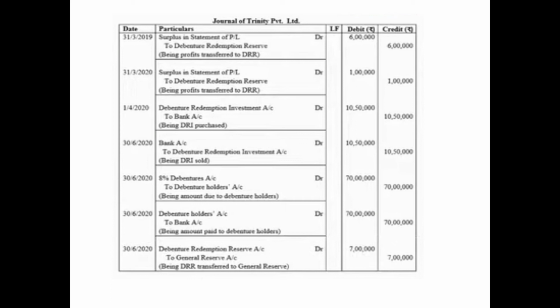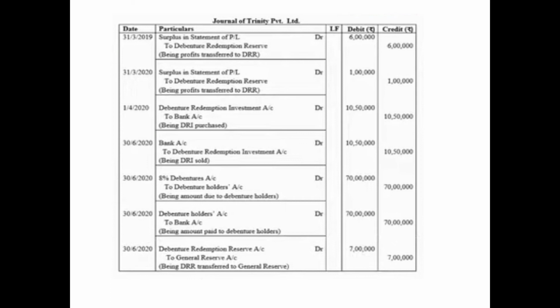As we know that debentures are redeemed at par, so soon after this we'll pass the debenture redemption due entry. On 30th June 2020, debentures account debited with the face value, because these are to be redeemed at par, 70 lakh to debenture holders account 70 lakh, being amount due to debenture holders. Soon after this, we'll pass the entry for payment. On 30th June 2020, debenture holders account debited 70 lakh to bank account 70 lakh.